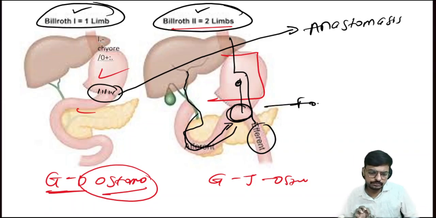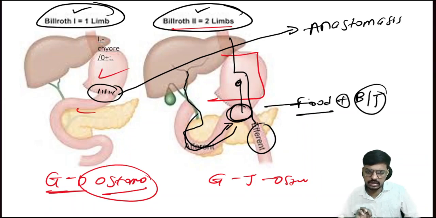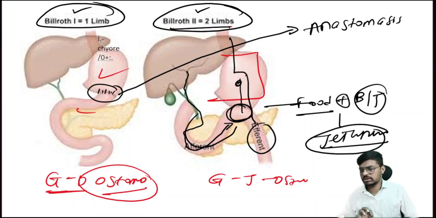The food plus bile juice are mixed in a Billroth 2 surgery in the jejunum. This was the question they asked in the recent exam. In the Billroth 1, it will mix in the duodenum only. That is very important. Hope the concept is clear here. These Billroth 1 and Billroth 2 surgeries are performed in peptic ulcer diseases and some gastric cancer problems also. So that is very important for you all, right?